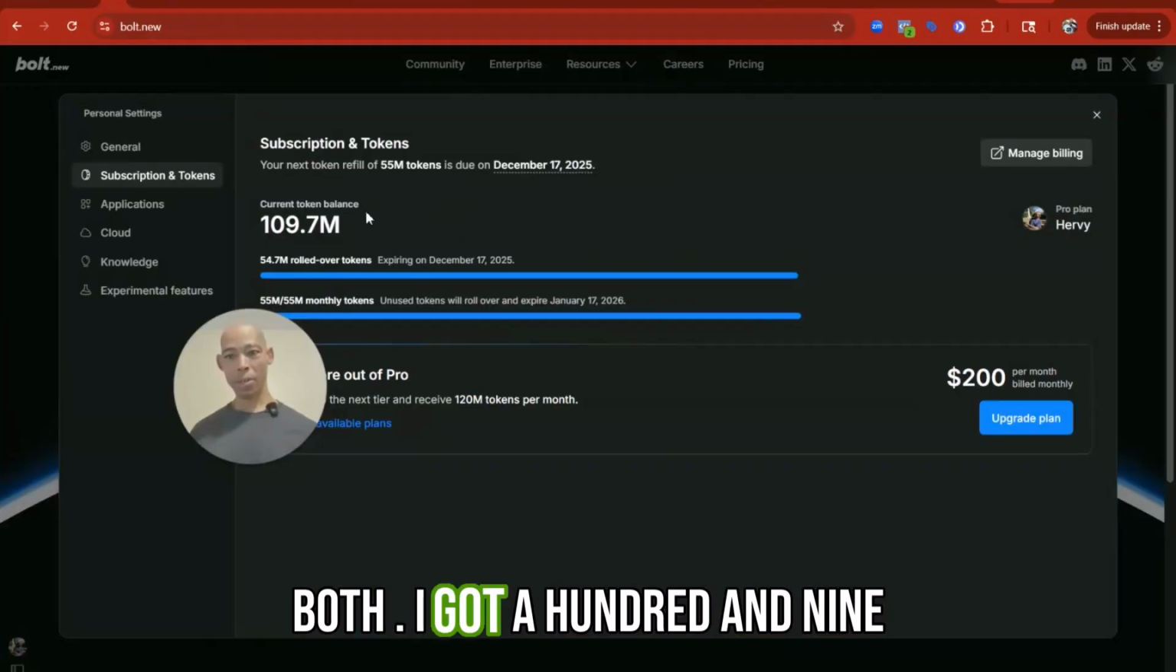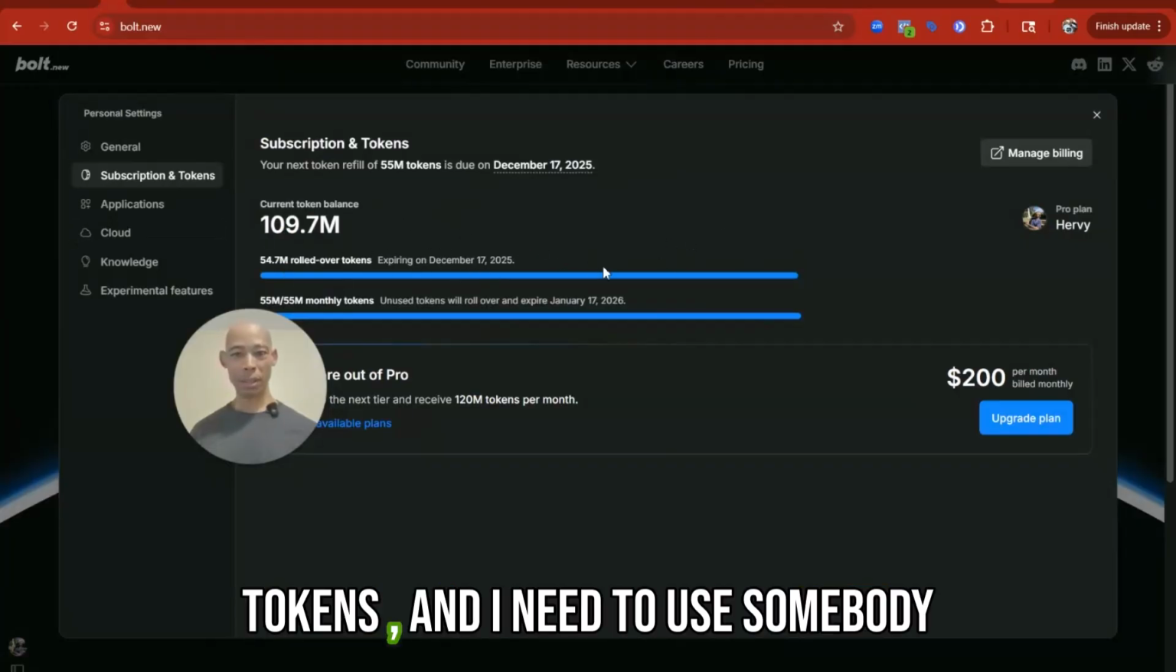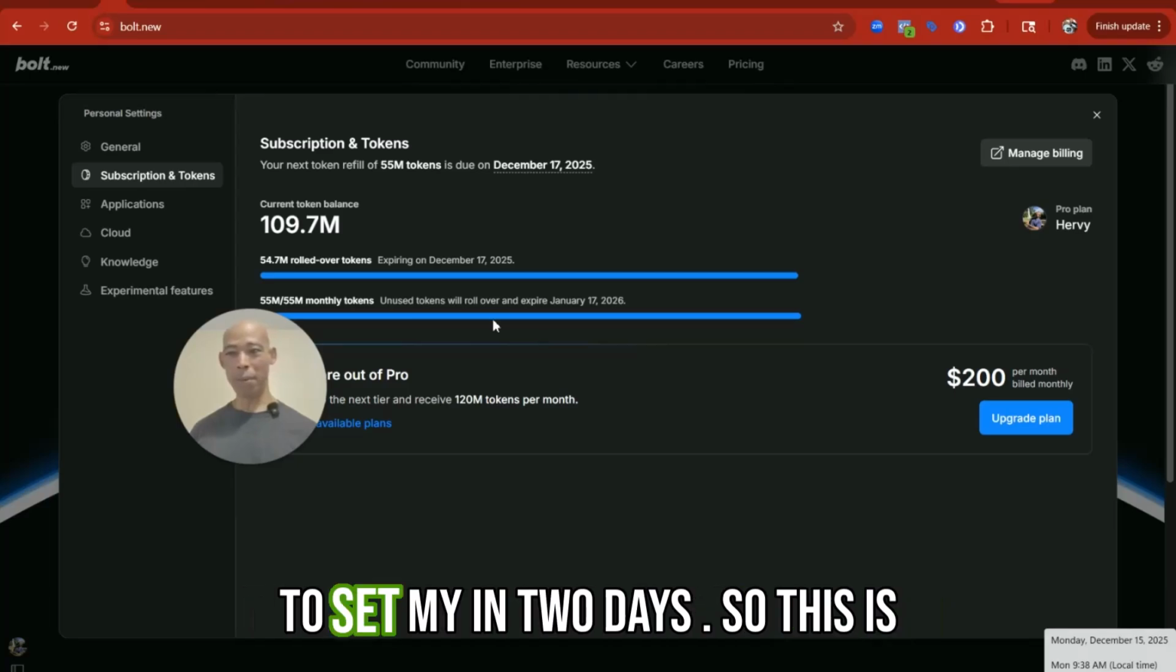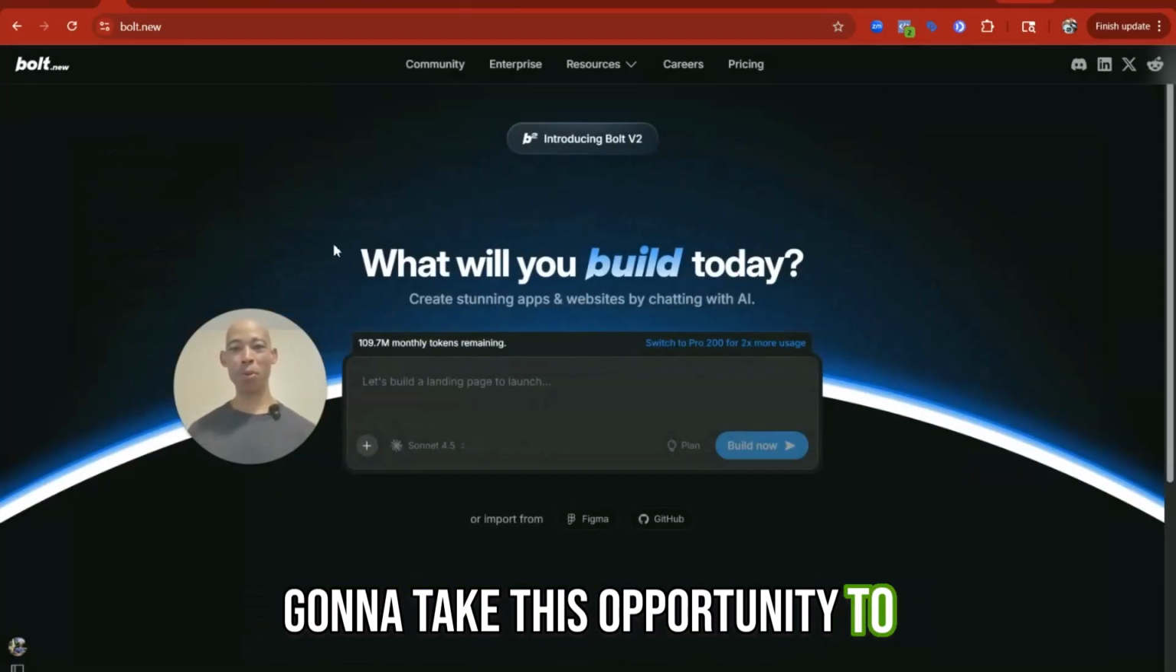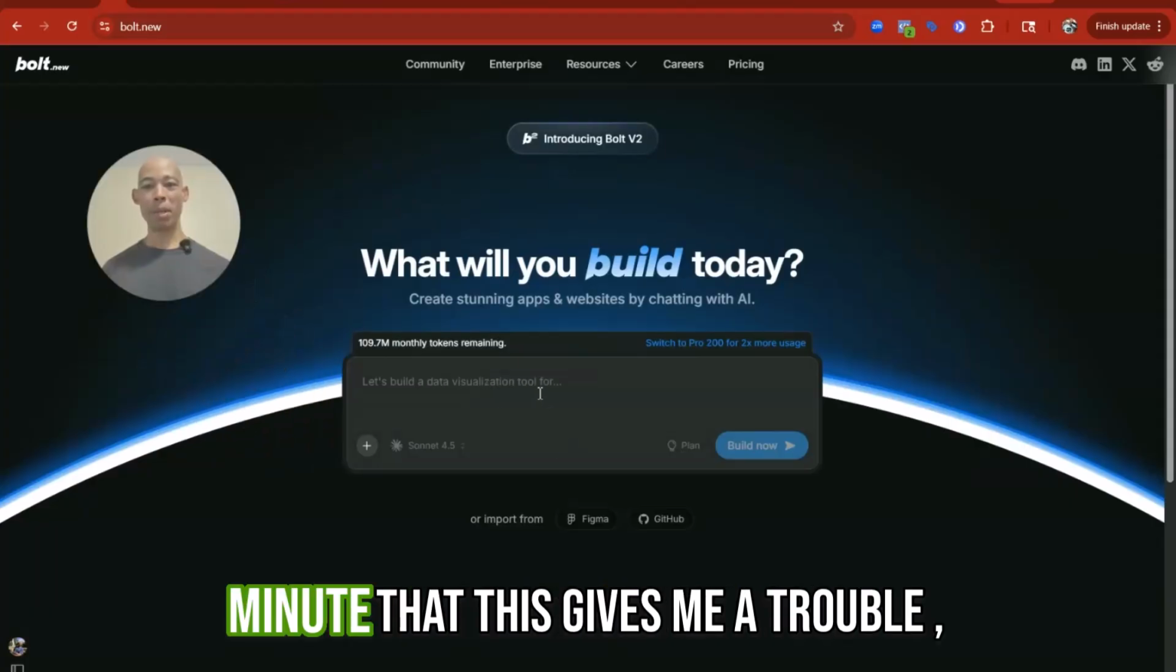I'm going to go to Bolt. I got 109 tokens, and I need to use some in 2 days. So this is where we're going first, but we're going to take this opportunity to run it against Replit. So the minute that this gives me trouble, I'm going to Replit.